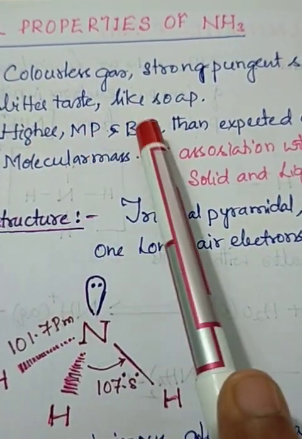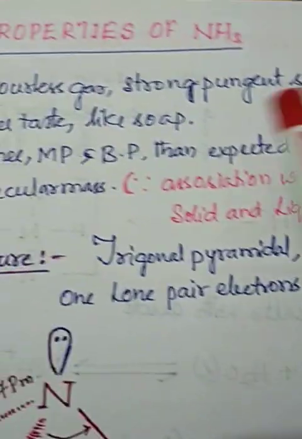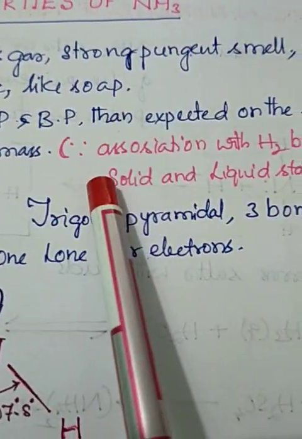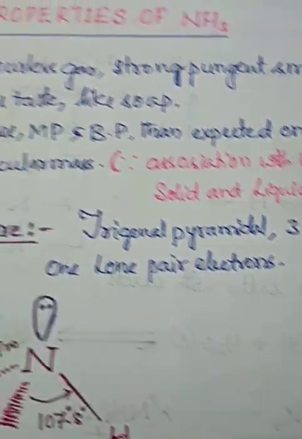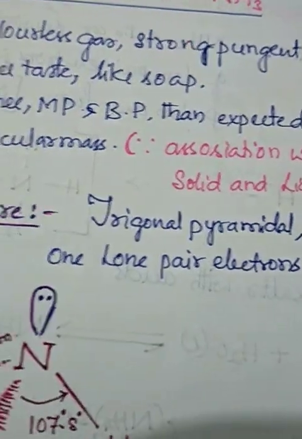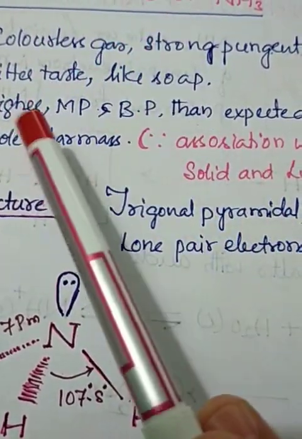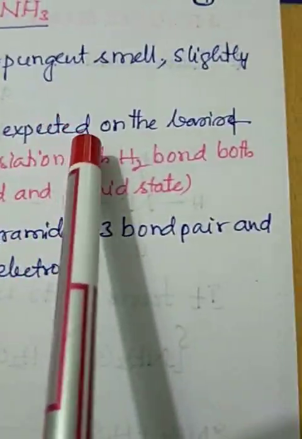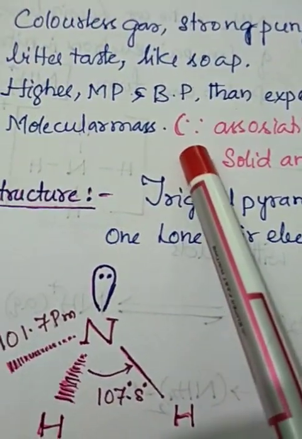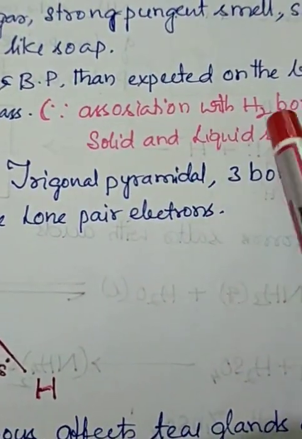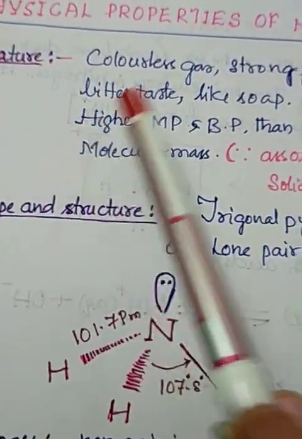Melting point and boiling point are higher than expected on the basis of the molecular mass because of the association of hydrogen bonds in both solid and liquid state. So this is very important. There will be a reason question. What is the reason question? Ammonia shows higher melting point and boiling point than expected on the basis of the molecular mass. Why? Because in the molecular structure, association through hydrogen bonding happens in both solid and liquid states. So that's a higher melting point and boiling point.